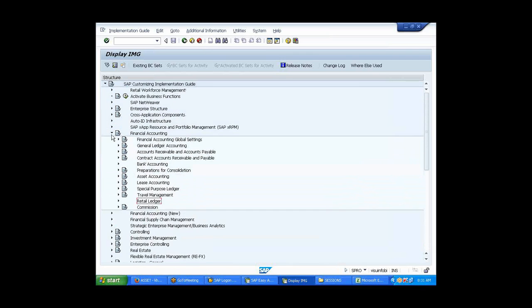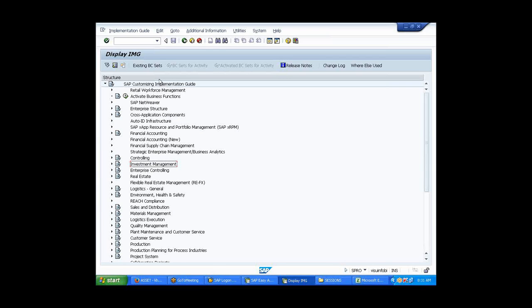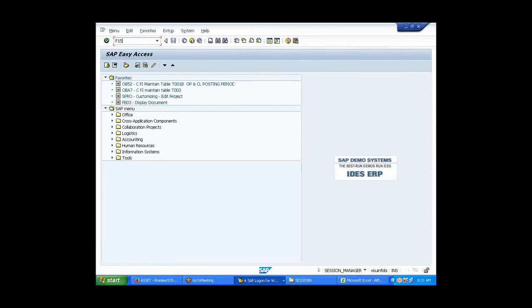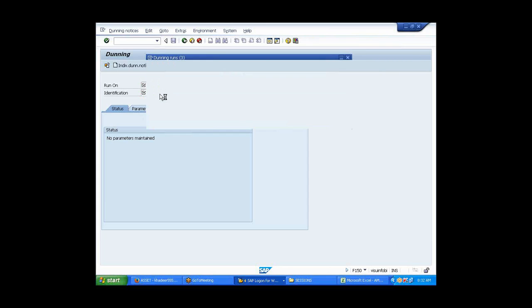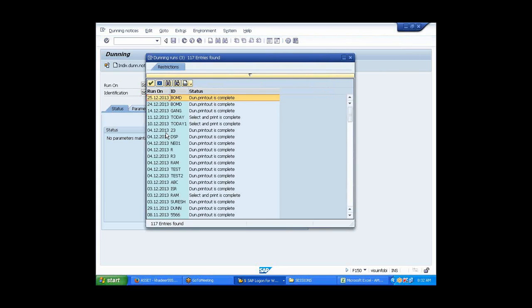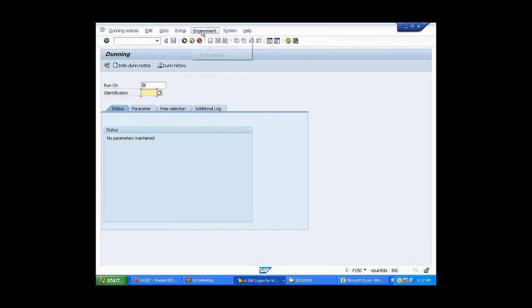What is the error you're getting? Actually, while we are defining the Dunning procedure, can you go to that FBMP? I'll go to the configuration. What is the identification? I think FBMP. Did you run the Dunning procedure? No, starting itself I got an error. It's not allowing me to.